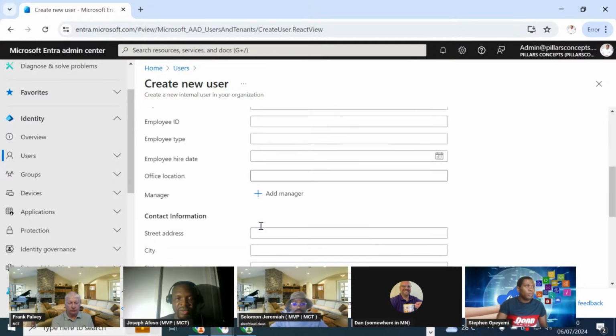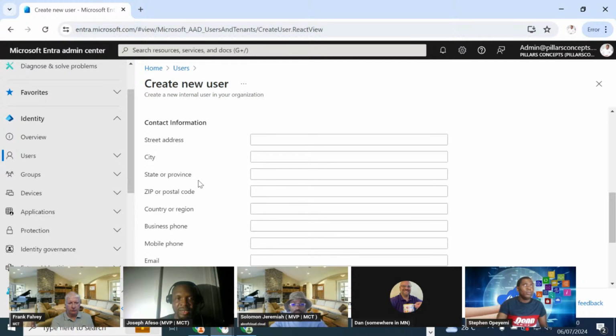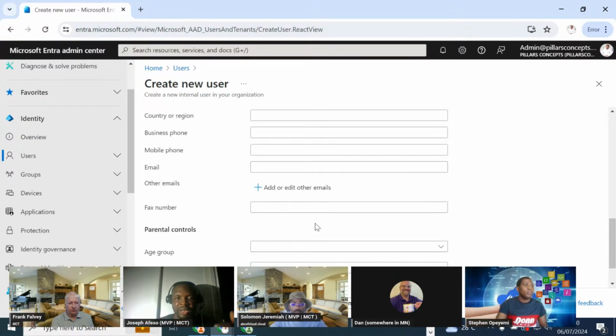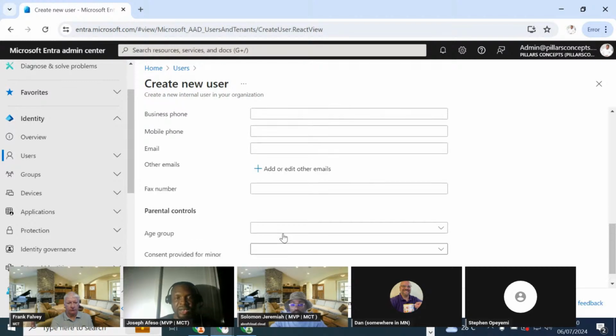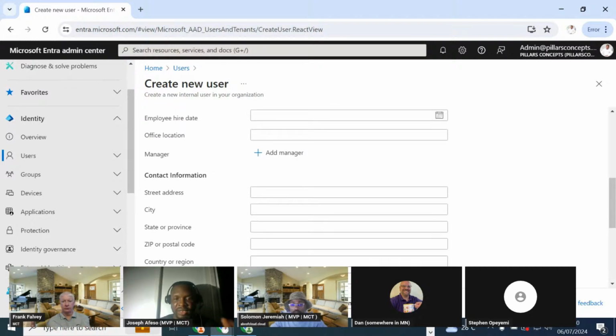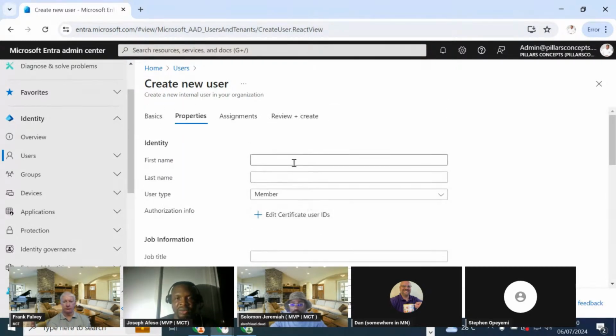But if you look at all of these details that are here, the city, the state, the province, the country, and all of this would require that you enter. I mean, they are not required fields. That's what I'm trying to say. So it means that you can go to the next phase without entering these details. But one thing that is very important is here.